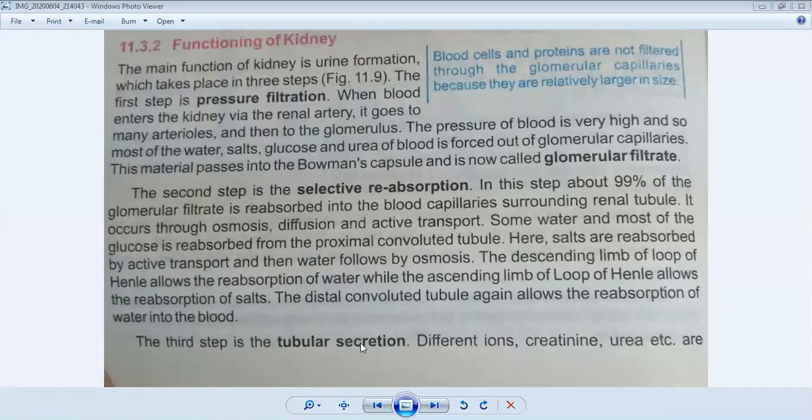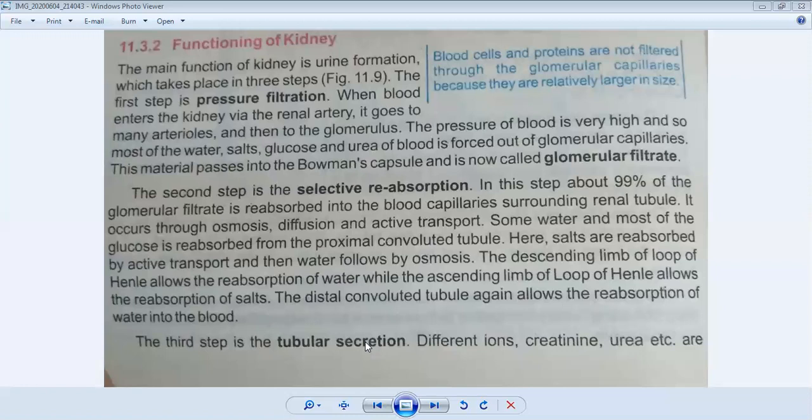Tubular secretion: this whole process happens in the tubules, and these tubules are the proximal convoluted tubule, loop of Henle, distal convoluted tubule, and collecting duct. So in the third step, tubular secretion, different ions, creatinine, urea, etc., are secreted from the blood into the filtrate in a renal tubule. This is done to maintain the blood at a normal pH.